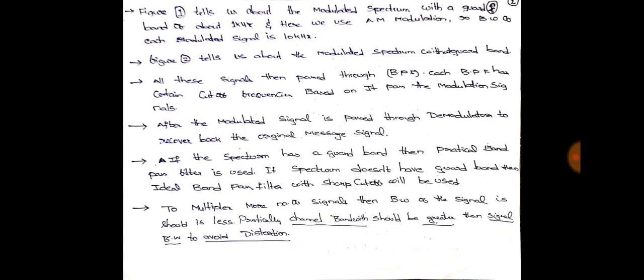This is how frequency division multiplexing works. We have another type of multiplexing, that is time division multiplexing. In the further chapters I will discuss time division multiplexing. So this is the application of the modulation. We can use any type of modulation, AM or SSB or DSB. It's your wish. And this is all about amplitude modulation and its application.